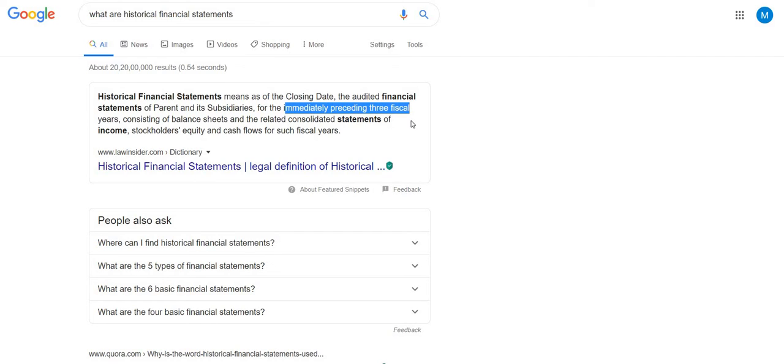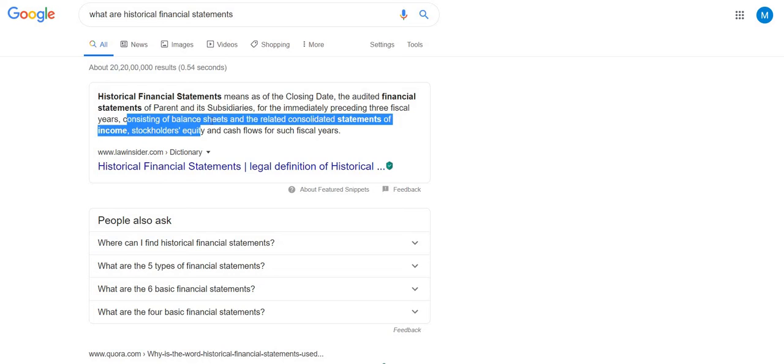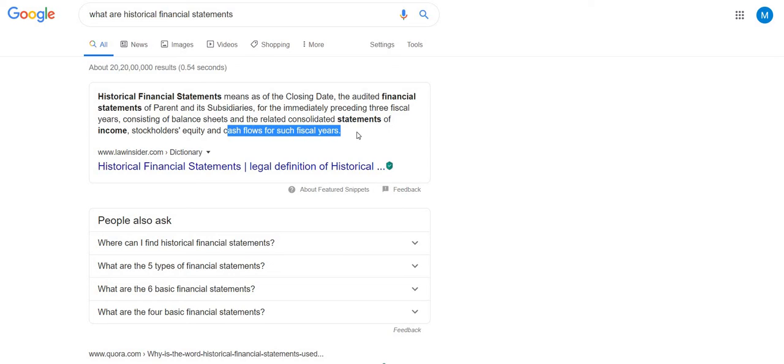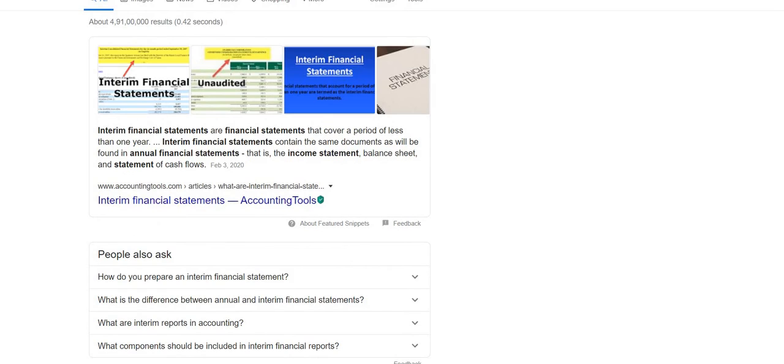So if you see last year's financial statement, what is it? 19-20, then 18-19 and 17-18. 17-18, 18-19 and 19-20 are the preceding 3 fiscal years' financial statements. And the balance sheets consisting in them, the related consolidated statements of income, meaning income statement, P&L basically. Stockholders' equity means basically the statement of changes in equity. Cash flow statement means cash flow statement. Okay, so all this for the last 3 years from the closing date of this year. For 3 fiscal years, it is called historical financial statements.